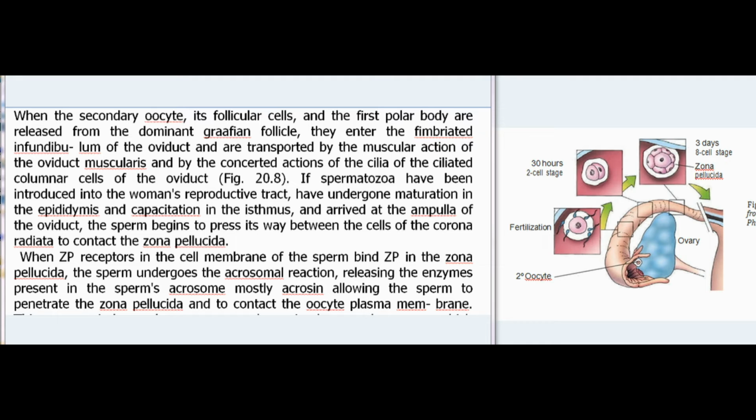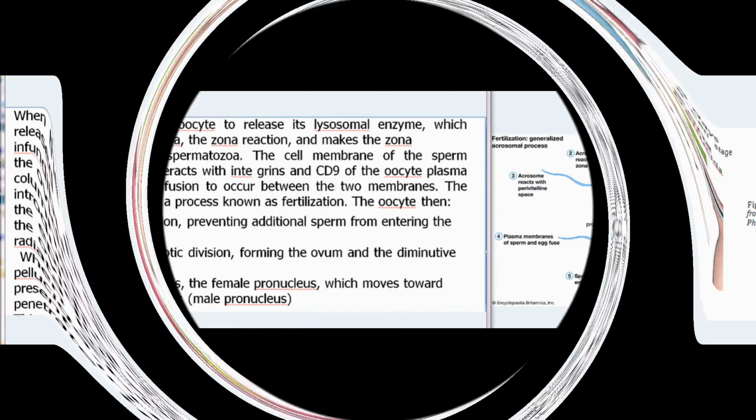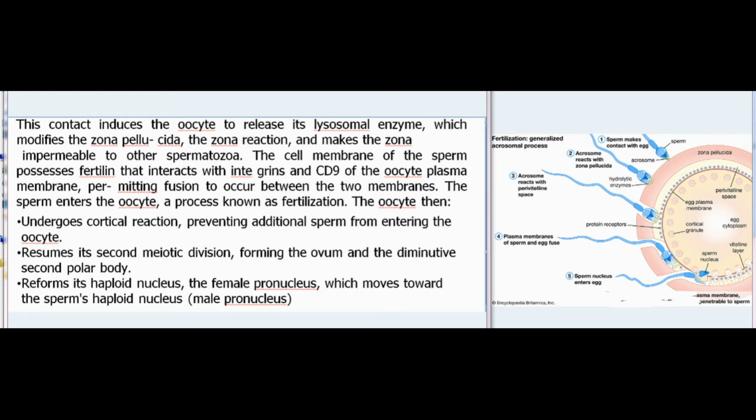When ZP receptors in the cell membrane of the sperm bind ZP in the zona pellucida, the sperm undergoes the acrosomal reaction, releasing the enzymes present in the sperm's acrosome, mostly acrosin, allowing the sperm to penetrate the zona pellucida and to contact the oocyte plasma membrane. This contact induces the oocyte to release its lysosomal enzyme, which modifies the zona pellucida, the zona reaction, and makes the zona impermeable to other spermatozoa. The cell membrane of the sperm possesses fertilin that interacts with integrins and CD9 of the oocyte plasma membrane, permitting fusion to occur between the two membranes.